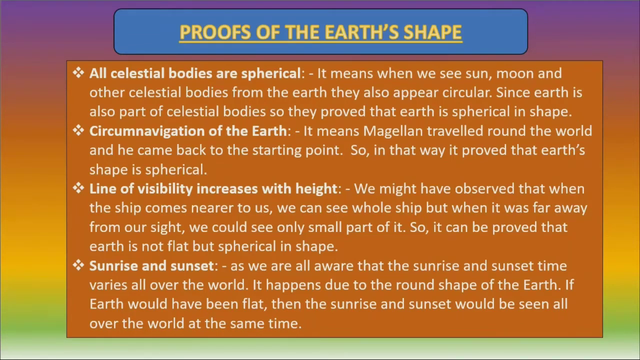The third one, line of visibility increases with height. We might have observed that when a ship comes nearer to us, we can see the whole ship. But when it is far away from our sight, we can see only a small part of it. So it can be proved that Earth is not flat but spherical in shape. If Earth were flat, we could see the whole part of the ship at once.